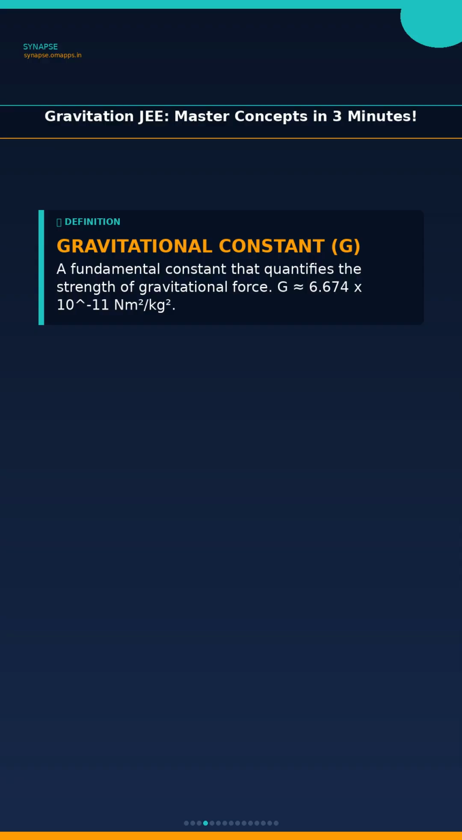Okay, let's define something important, the gravitational constant, often just called G. This is a fundamental number that tells us how strong the gravitational force actually is. It's about 6.674 times 10 to the minus 11. Remember that for your calculations.